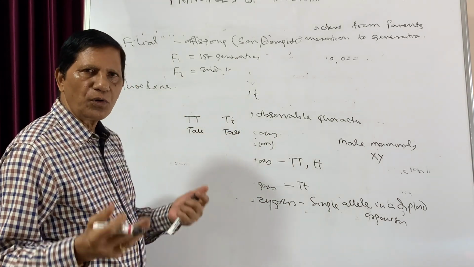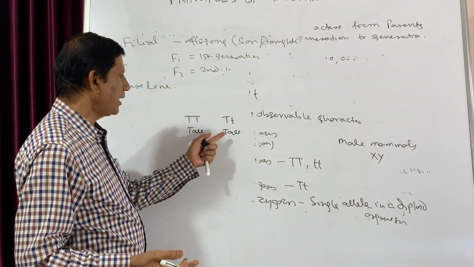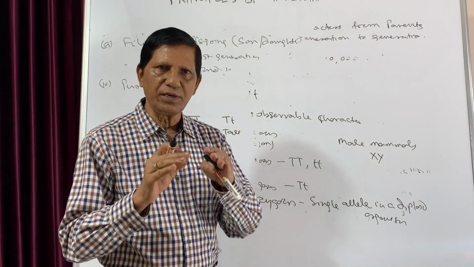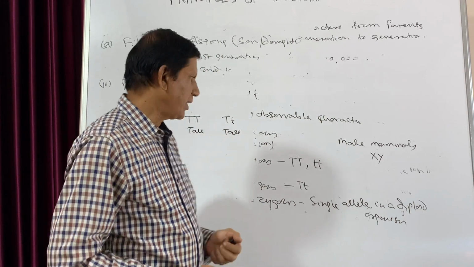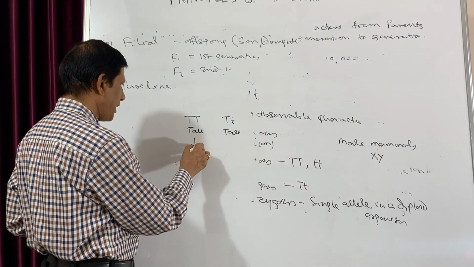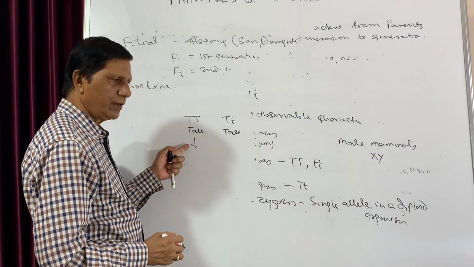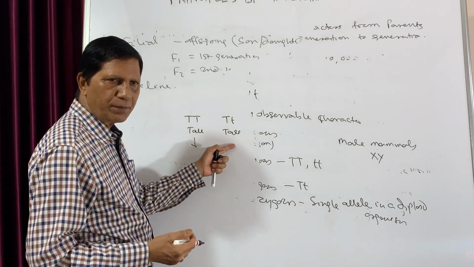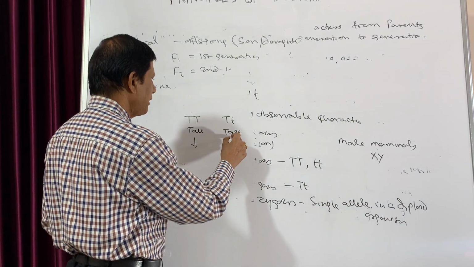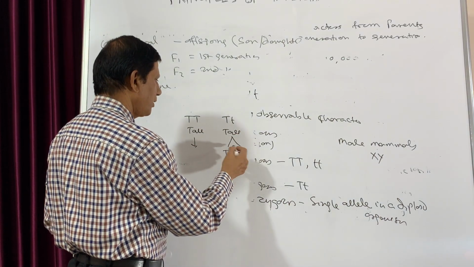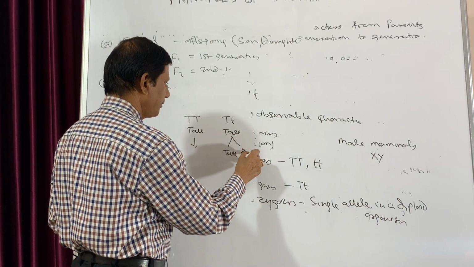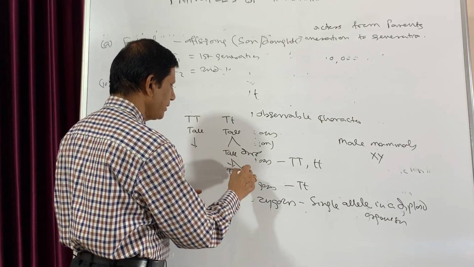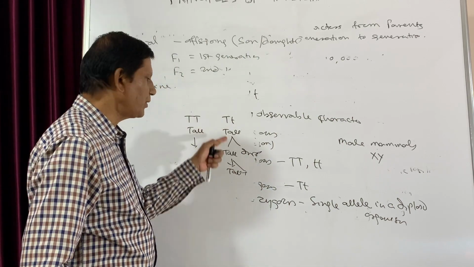But we cannot know whether it is homozygous tall or heterozygous tall. And we want that the plant should carry only the tall character. Now see, if we take this plant, there will be no problem, because this is homozygous tall. But if we take this plant, because we cannot see the genetic makeup, in the next generation again it will give rise to tall and dwarf plants. That means it is heterozygous.